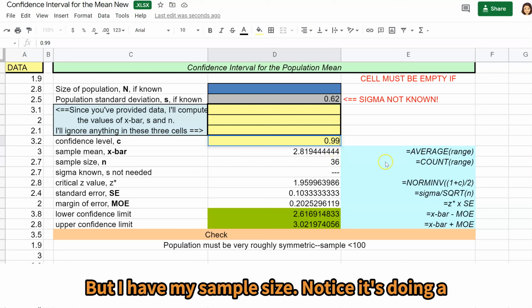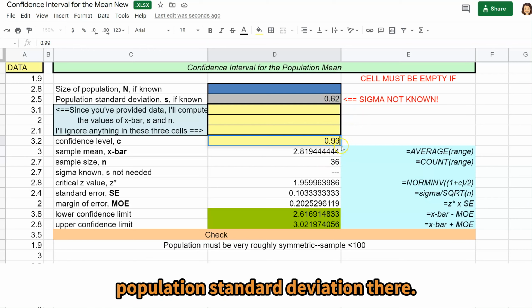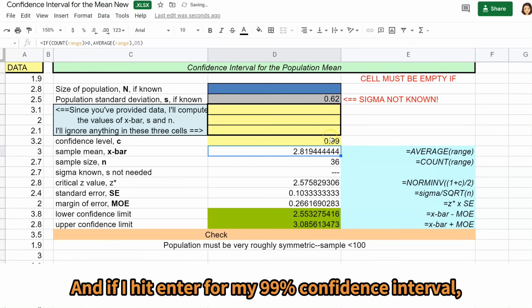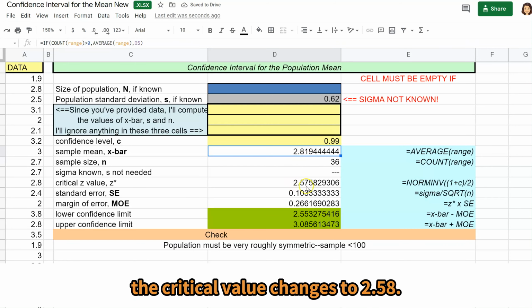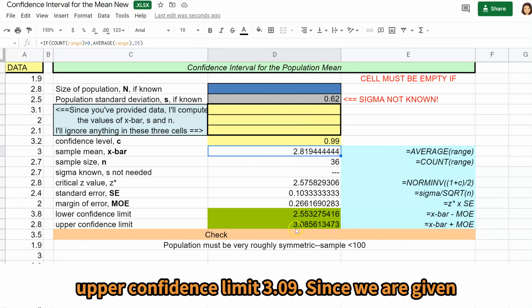But I have my sample size. Notice it's doing a norm inverse function because there's a population standard deviation there. And if I hit enter for my 99% confidence interval, the critical value changes to 2.58. And then my margin of error is 0.27. Lower confidence limit 2.55. Upper confidence limit 3.09.